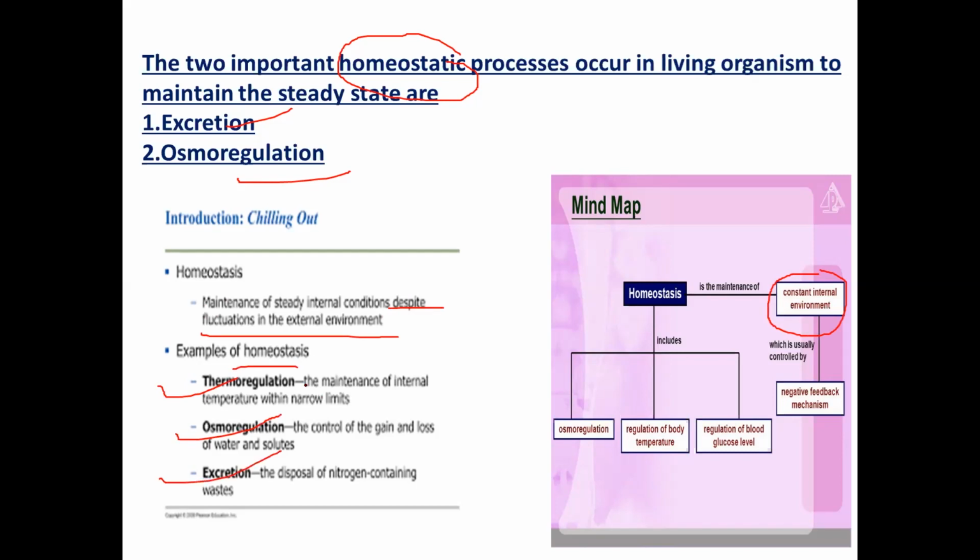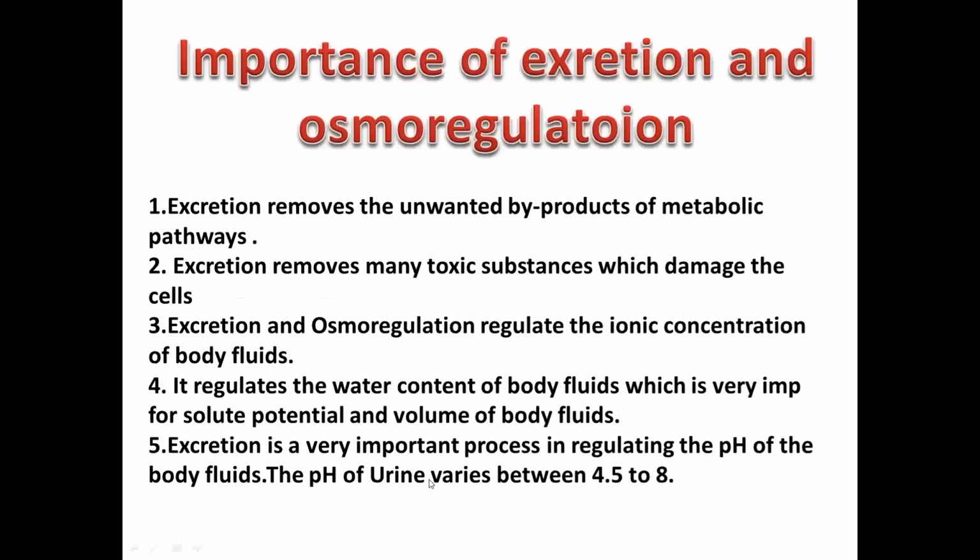Thermoregulation is the maintenance of internal temperature within narrow limits. Osmoregulation is the control of gain and loss of water and solutes. Excretion is the disposal of nitrogenous waste from the body. What is the importance of excretion and osmoregulation? Excretion helps in removal of unwanted metabolic waste products.